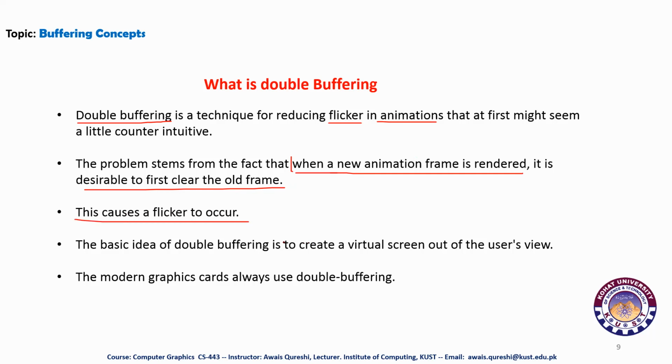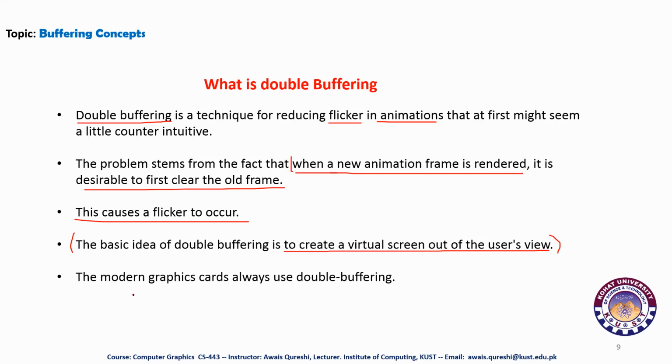The basic idea of double buffering is to create a virtual screen out of the user's view. This is the methodology of double buffering. We are at the same time using two screens. One is the real screen and the other one is the virtual screen. And we are projecting the virtual screen to the user.